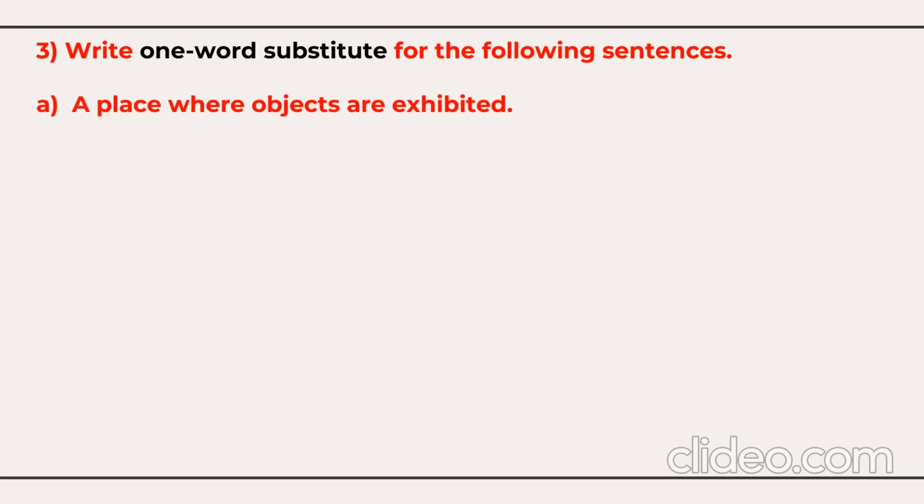So one word substitution you need to give for the following themes. A place where objects are exhibited. So what do we call such a place? We call it a museum. You will also be thinking of an exhibition. That is also a very close answer.